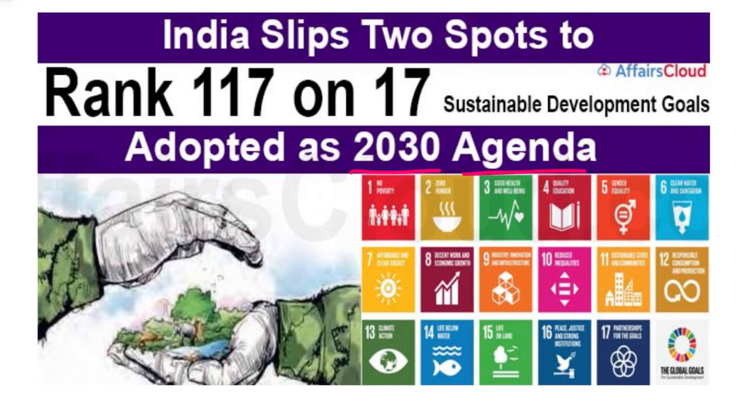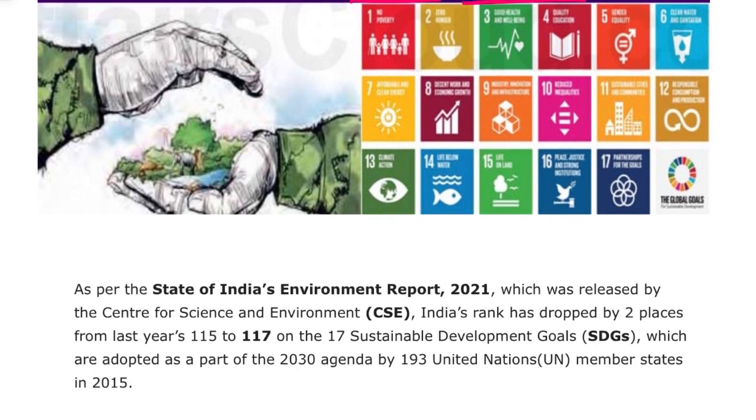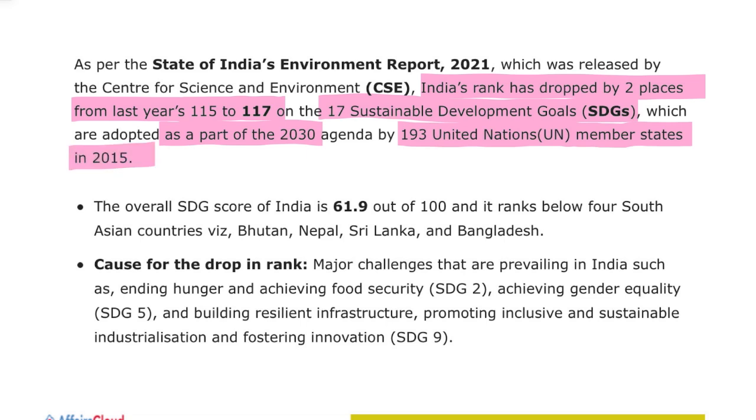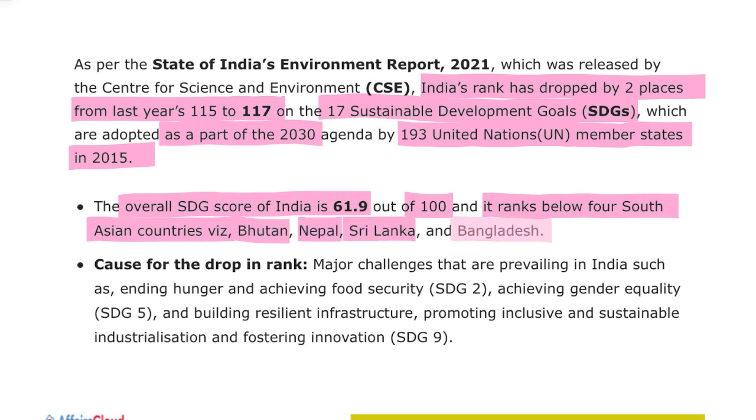Next, we'll be talking about the State of India's Environment Report 2021, which was released recently by the Centre for Science and Environment. If we talk about it, India has dropped by 2 places from last year, that is from rank 115 to 117 on the 17 Sustainable Development Goals, which were adopted as a part of the 2030 agenda by 193 United Nations members in 2015. The overall Sustainable Development score of India is 61.9 out of 100, and it ranks below 4 South Asian countries, that is Bhutan, Nepal, Sri Lanka and Bangladesh.